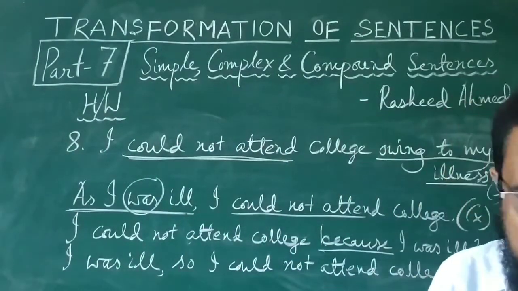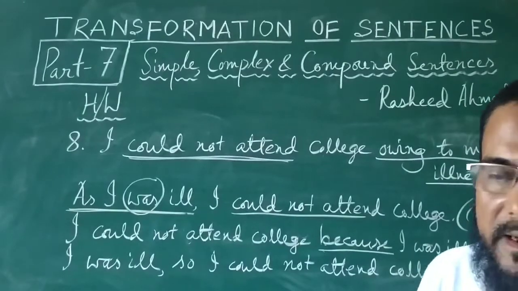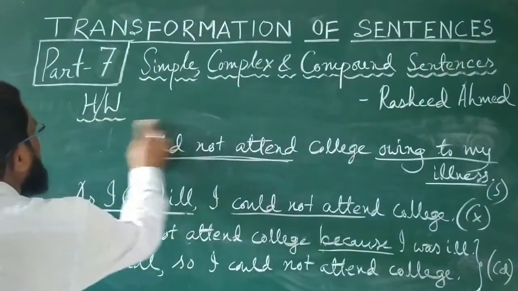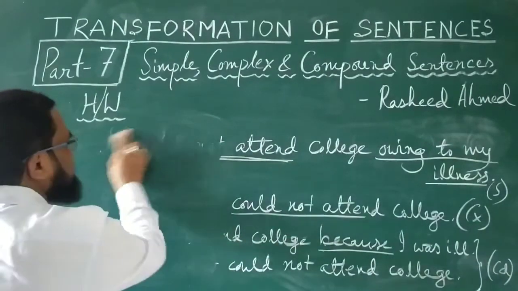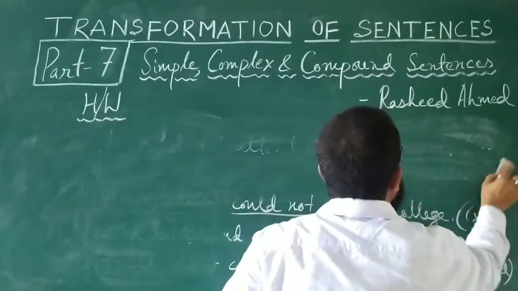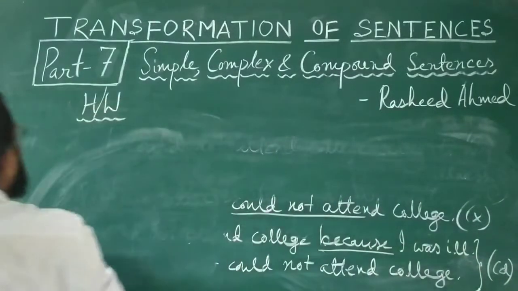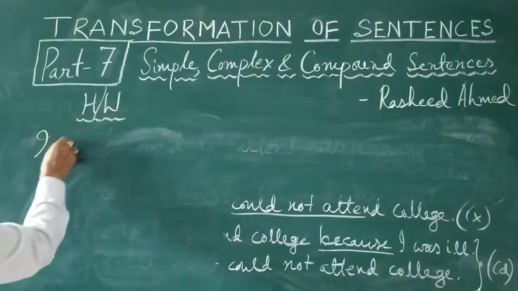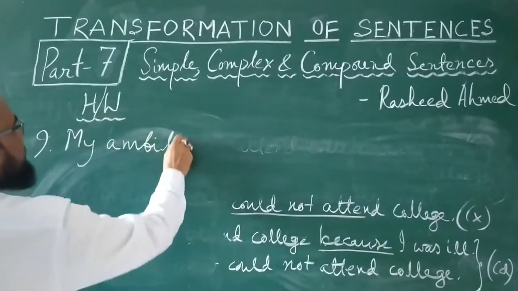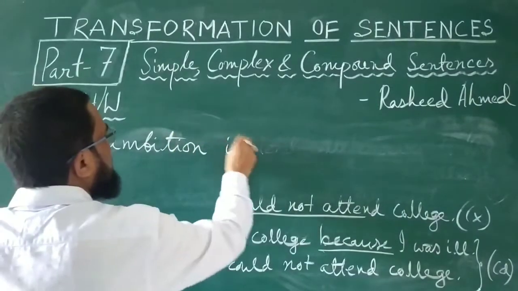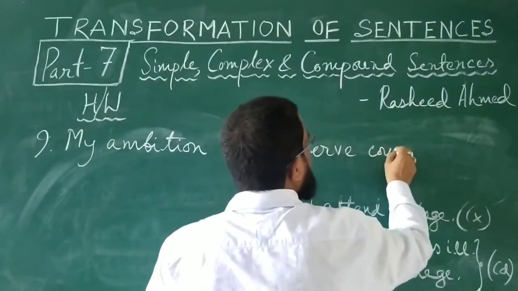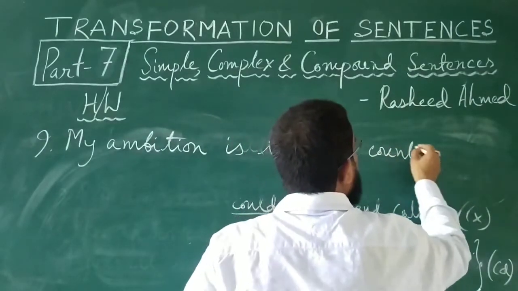This is the first question out of the homework that I gave you, and the second question that I gave you as homework, number 9, was: My ambition is to serve my country.